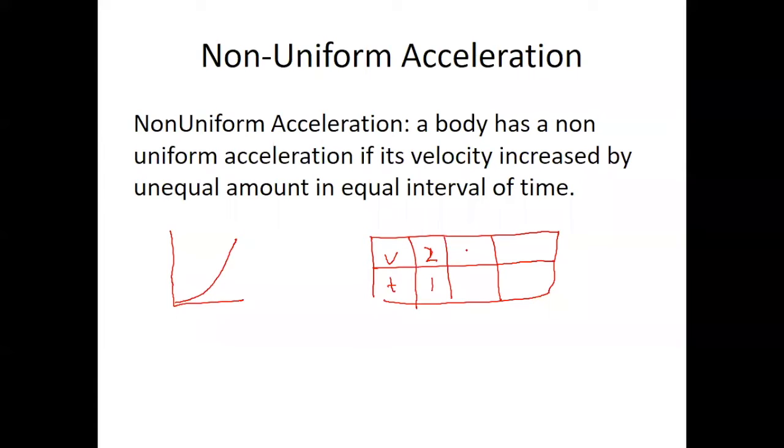Suppose 2 in 1 hour, then another 4 in 1.5 hours, and 6 in 2 hours. So if you draw the graph, 2, 4, 6, and 1 hour, 1.5 and 2 hours. So here 4 is here and 6 is here. So you see the graph is like this, in curve shape. So this is called non-uniform.